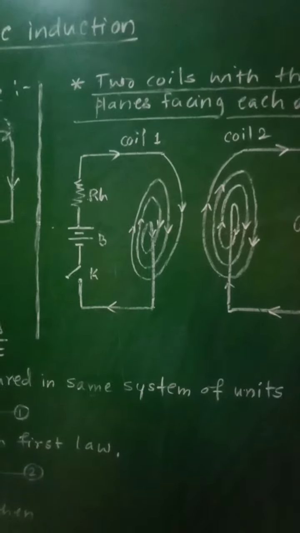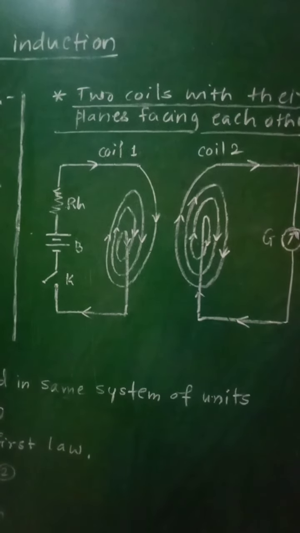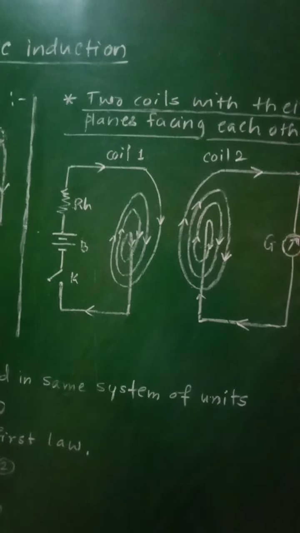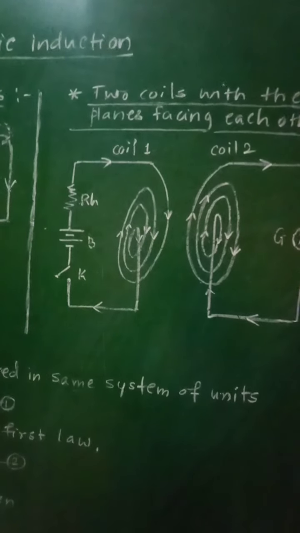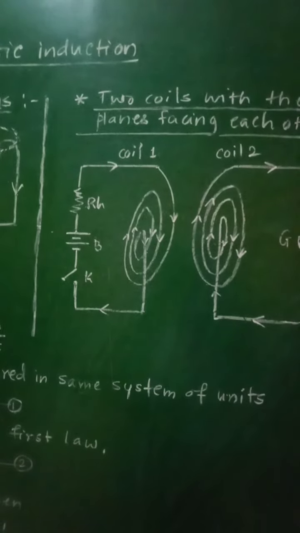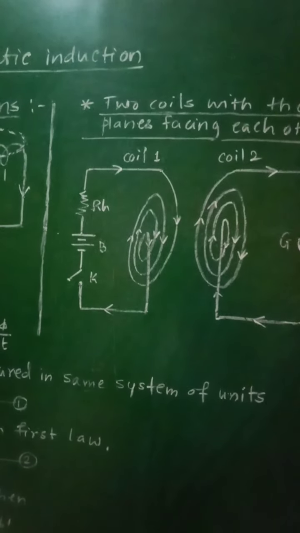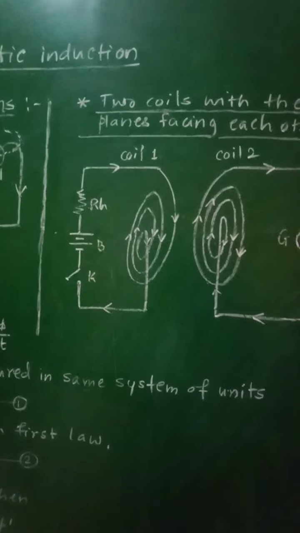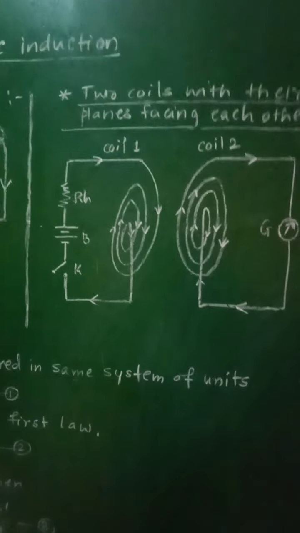The observations of this experiment are as follows. When there is make or break of the circuit, that is on or off of the circuit in the primary coil, a small deflection is shown in the galvanometer. When the circuit is closed or broken, the directions of deflection in the galvanometer are opposite to each other.